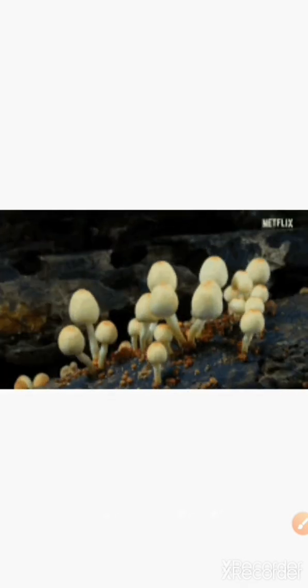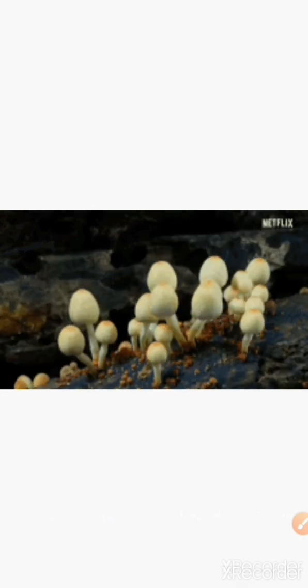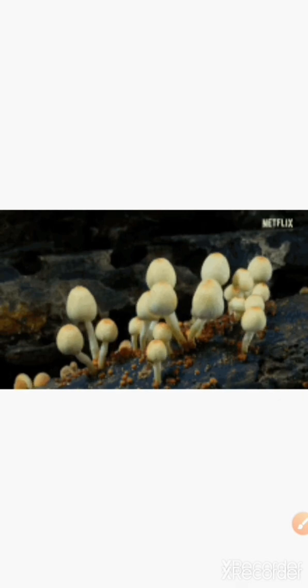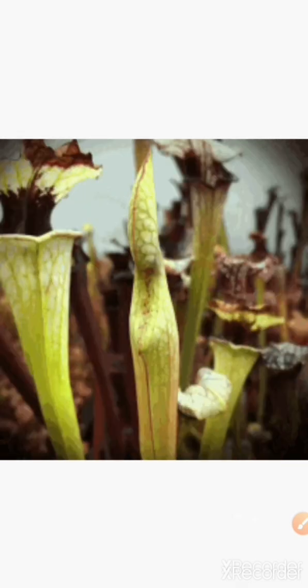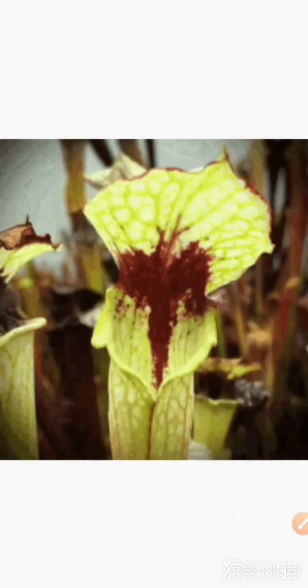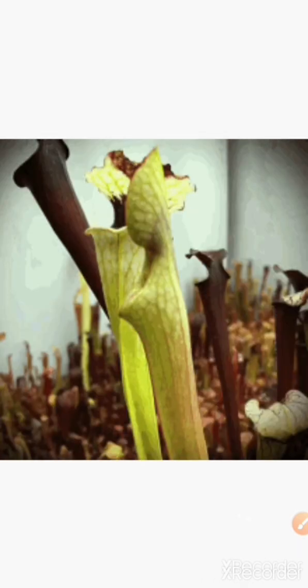All right, children. And if we talk about some other plants, some plants are not able to produce their food because of changes in the environment, like poor soil conditions.